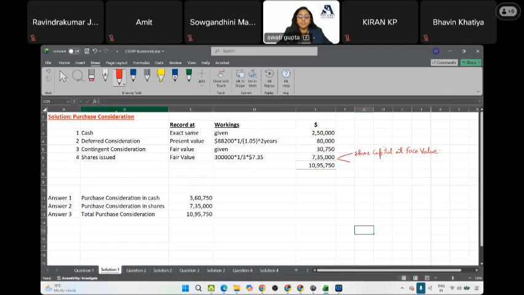Share capital will be written at face value, and the balancing figure will be taken as share premium, later when we prepare the CFS.